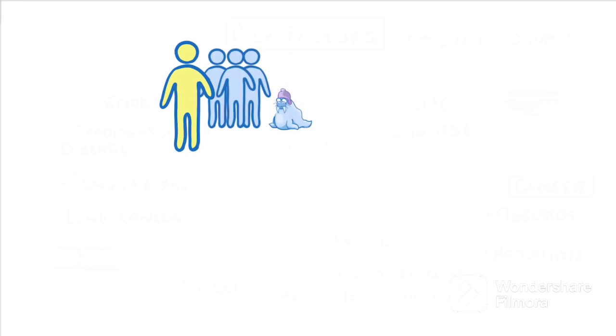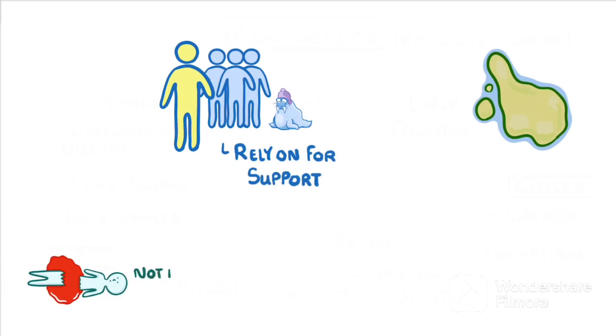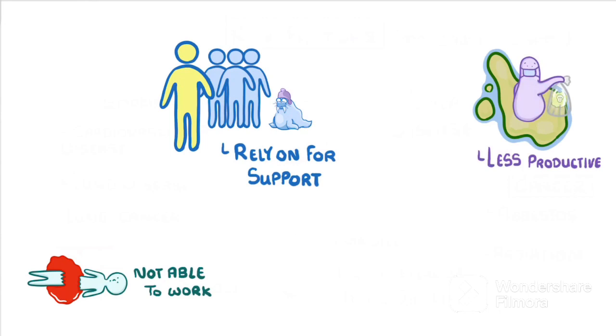One of the problems with diseases is that they don't just affect the individual who has the disease. They also impact their family, friends, and sometimes their entire country. For example, when somebody gets ill, they often rely on their friends and family to support them. And if they're really ill, they might not be able to work, which means that their whole family gets poorer. On a national scale, if there's more disease, then the workforce will be less productive, and a bigger share of government spending will have to be spent on health.